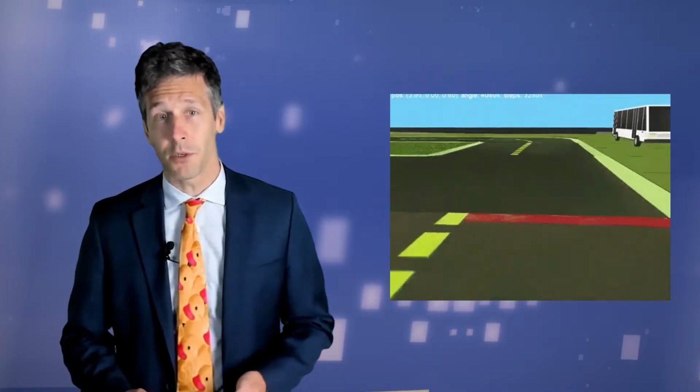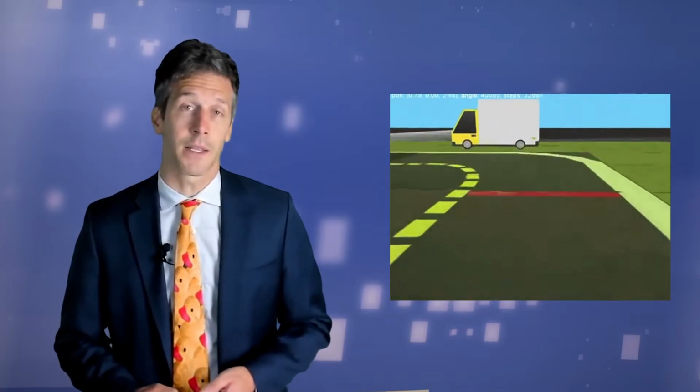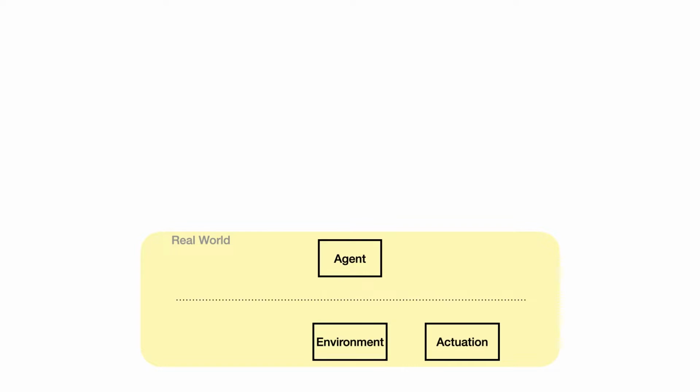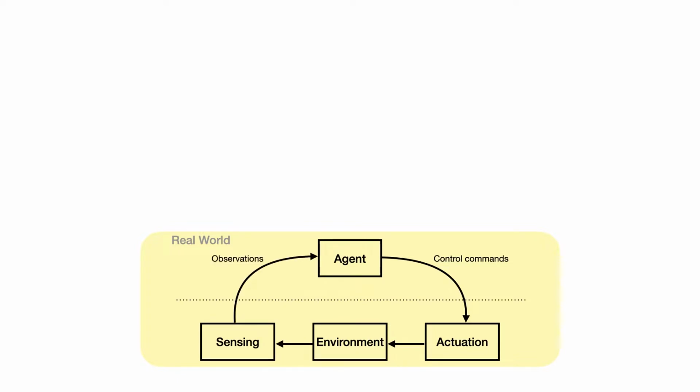An appealing option that would solve basically all of these problems would be to let the agent train in a simulation environment and learn a policy that can then be deployed in the real world. This problem is sometimes referred to as sim to real. The major issue is that a simulation environment will never be exactly like the real world. Let's think about the simulation environment and the real world and think about how different errors might get introduced. A robotic system comprises an agent and an environment. The environment is controlled through commands generated by the agent and sent to actuators, and is observed by the agent through observations generated by sensors.